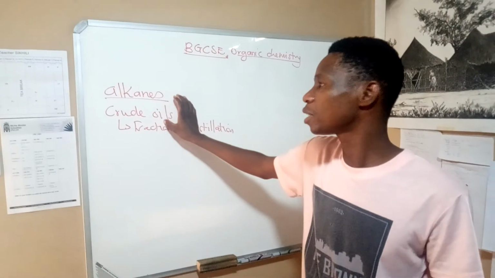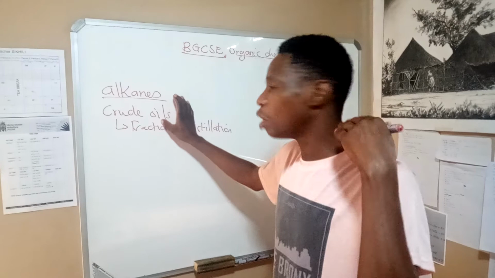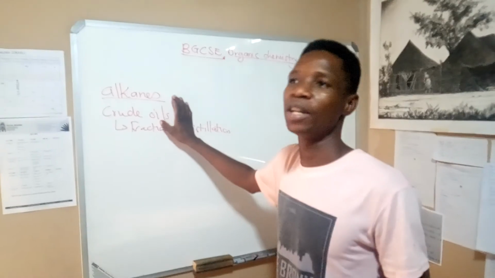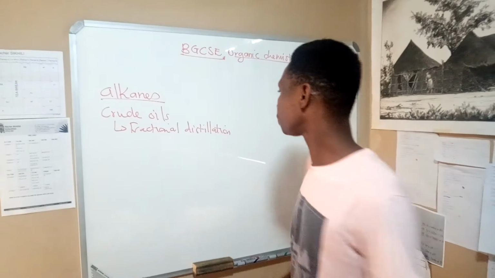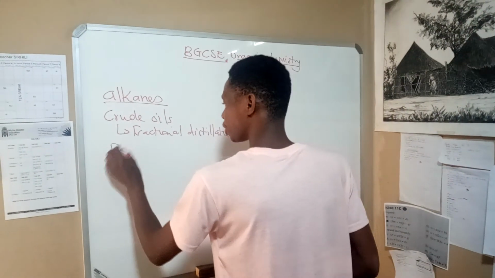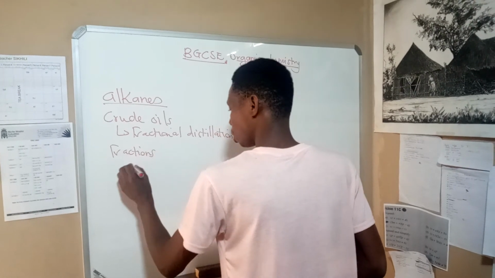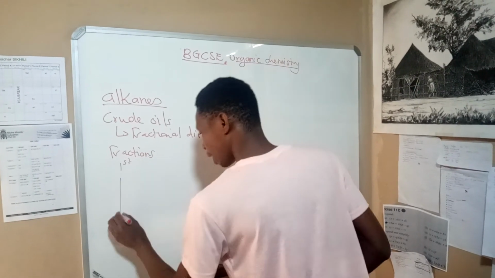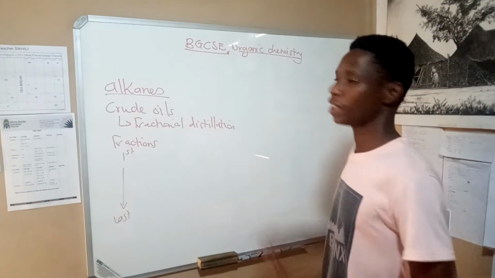Crude oil simply means the remains of dead debris of animals and plants. Now, we have fractions. What is the first fraction up to the last fraction of the fractional distillation?